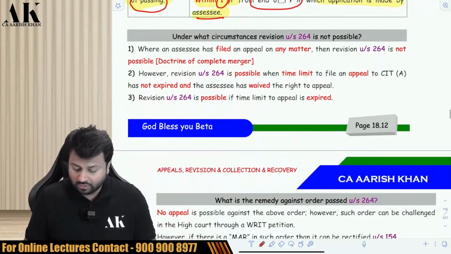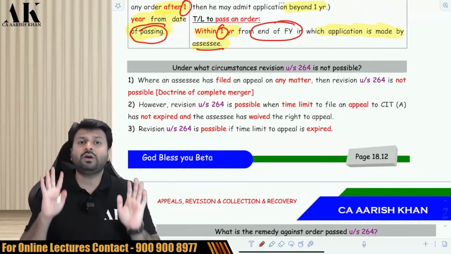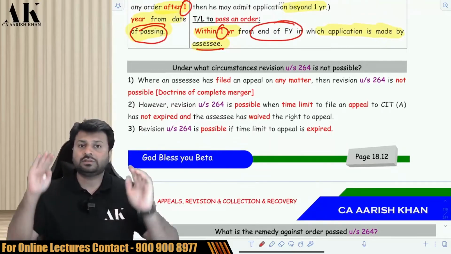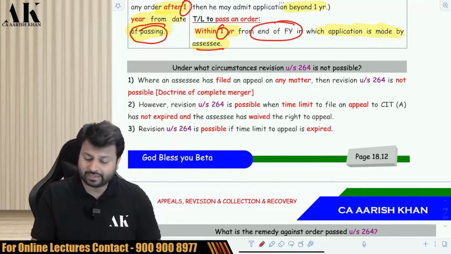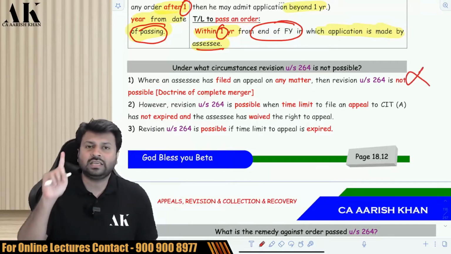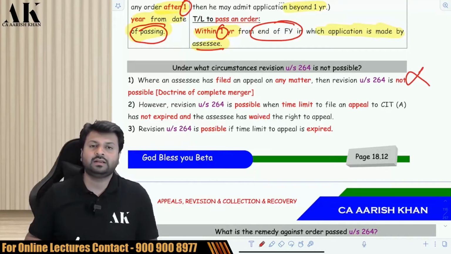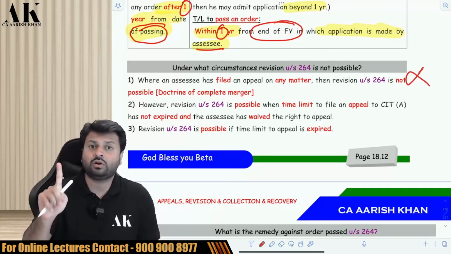Be very careful. What are the circumstances under which 264 is not possible? First of all, suppose there are 100 matters in the order of the AO, and if you have appealed on even one matter, the 264 door is closed for you. 264 cannot be touched even if you have appealed on a single matter. This is known as the doctrine of complete merger.